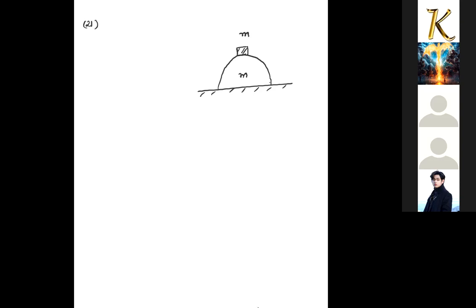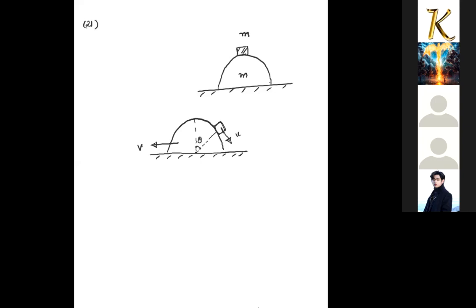At any general instant of time, once you release it, if I draw the situation, this sphere will have a velocity of v, let me assume, and with respect to the sphere, a block will have a velocity along the tangential direction. Let me assume along this direction it is having the velocity u. At any general instant of time, the block has rotated by an angle theta with respect to the sphere.